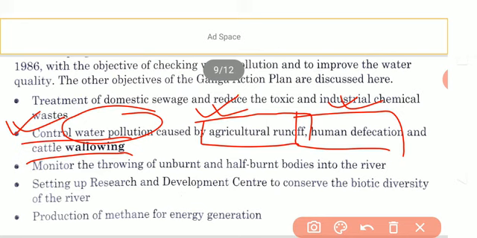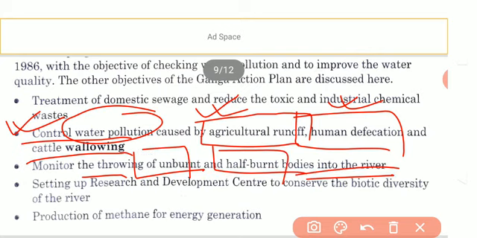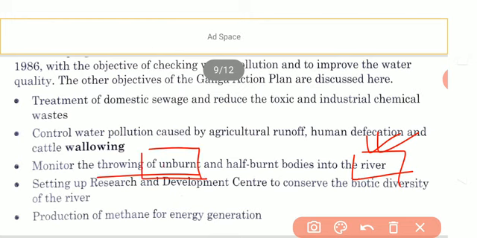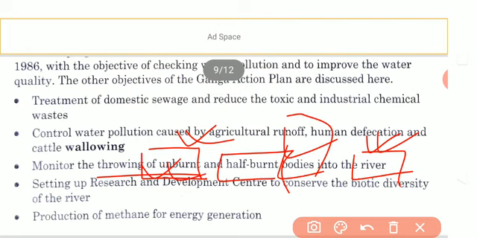Now, monitor the throwing of unburnt and half-burnt bodies into the river. Many people throw dead bodies into the river, and in this way the river gets polluted. Sometimes unburnt or half-burnt bodies, be it of a dog or a human being, are thrown into the Ganga and make it dirty.